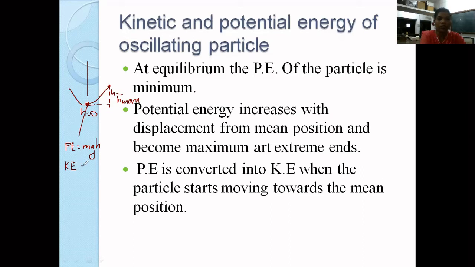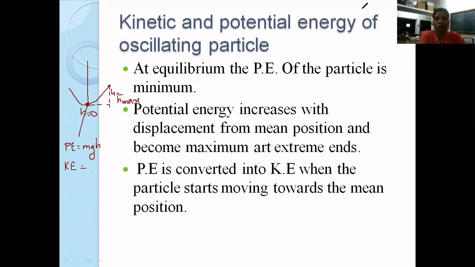So all you need to remember is that kinetic energy is going to be maximum at the mean position, and potential energy is going to be maximum at both the extreme points. At both the extreme points, potential energy is maximum and kinetic energy is minimum, whereas at mean position, kinetic energy is maximum and potential energy is going to be minimum. Okay, so this is all we can talk about kinetic and potential energy of an oscillating particle.